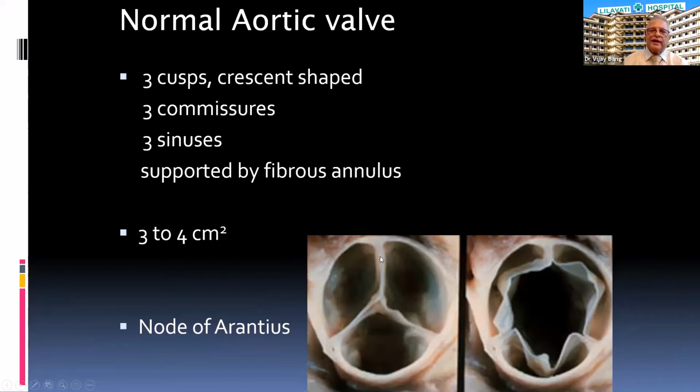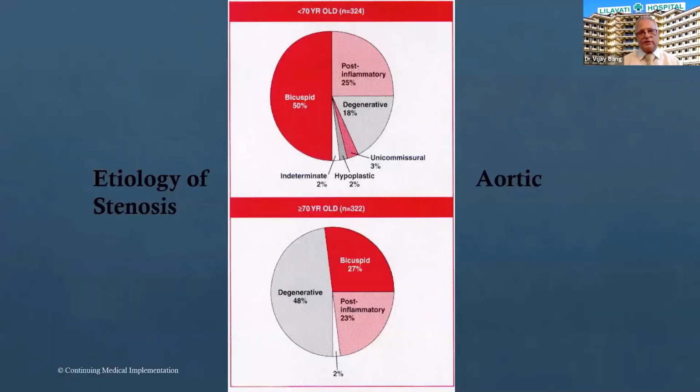A commissure is nothing but a gap between two leaflets when they are closed. And there is a nodule of Arantius, which is at the tip of the leaflet, and they allow the optimal coaptation of the leaflet so that there is no backflow in the diastole.